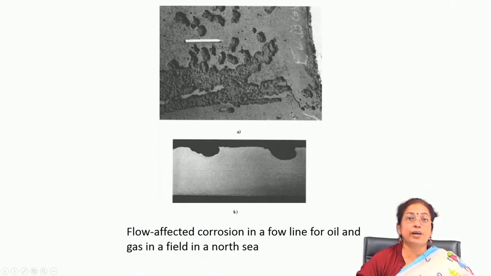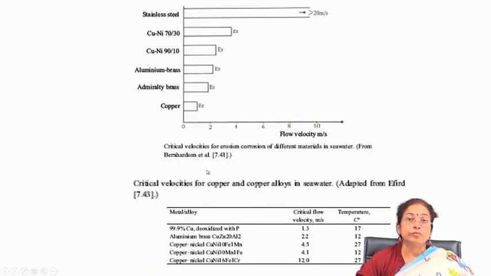The features are quite big in nature. Their dimension varies from micrometer to millimeter, millimeter to centimeter even. And if you see the depth carefully, you will see that along the depth also there is a certain degree of directionality, but the depth is not really so high as in the case of pitting corrosion.